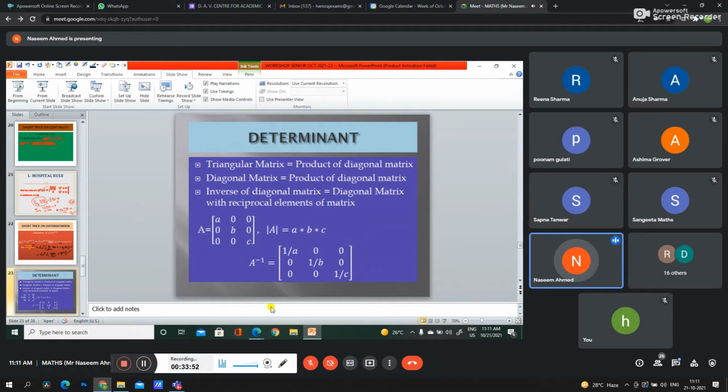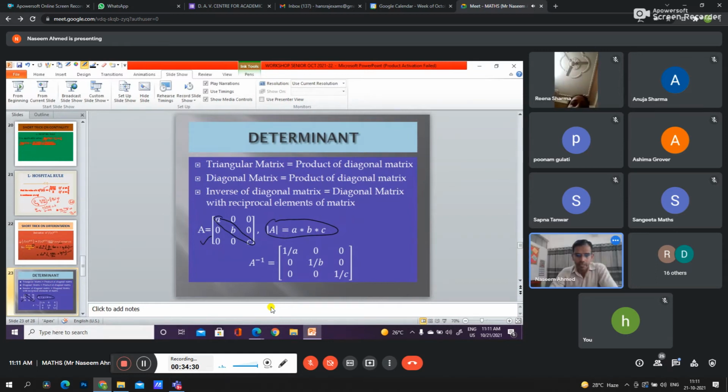If we have a diagonal matrix, like this given matrix A, and we have to find the determinant of this matrix, we will multiply only the diagonal elements. So definitely this will reduce the time of the question. If we use the traditional method, it will take 2-3 minutes to solve this question. But using the trick, we can solve it in 2 seconds, or you can say 5 seconds. This trick is valid for diagonal matrices and for triangular matrices.